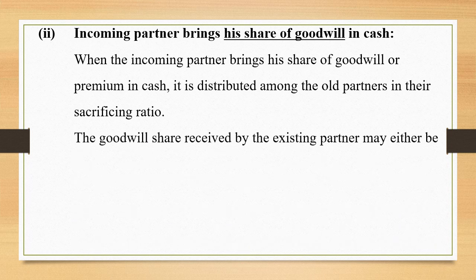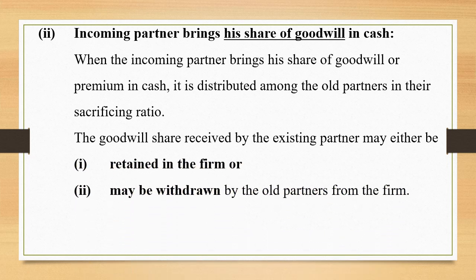The goodwill share received by the existing partners may either be retained in the firm or be withdrawn by the old partners from the firm. So these are the two options available with the existing partners. When the new partner brings his share of goodwill in cash, the same may be retained in the firm or may be withdrawn by the old partners from the firm.